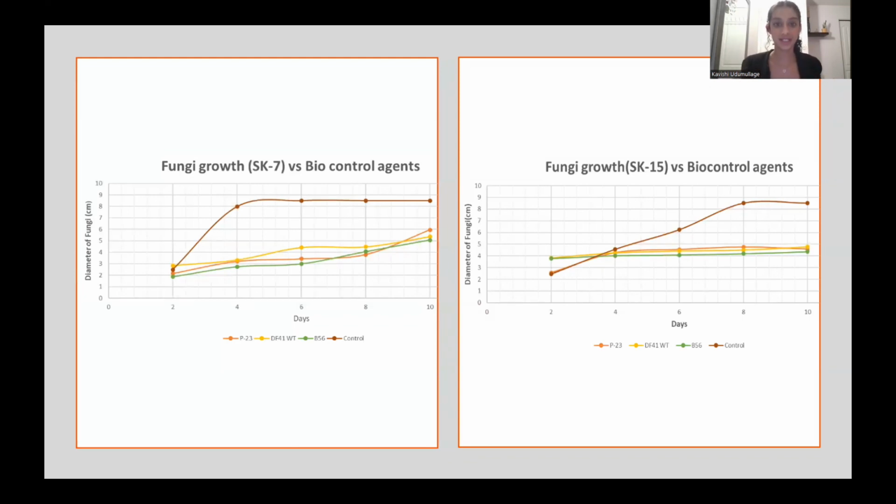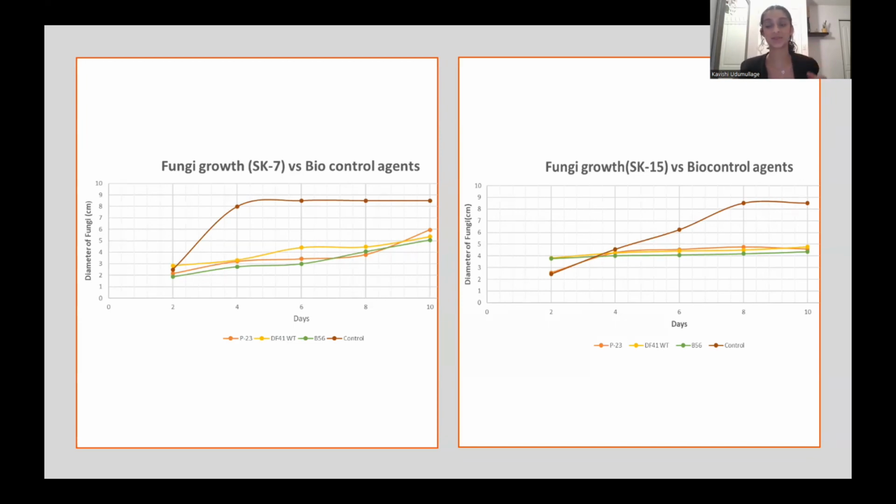Now, for the Pseudomonas species, which are PA23 and DF41, at 10 days the control had an average diameter of 8.50 centimeters, while the Pseudomonas species had an average diameter of 5.38 centimeters and 5.95 centimeters. And the Bacillus species at the end of the day had an average diameter of 5.07 centimeters, which was the lowest diameter growth of the fungi that was observed with this fungal strain.